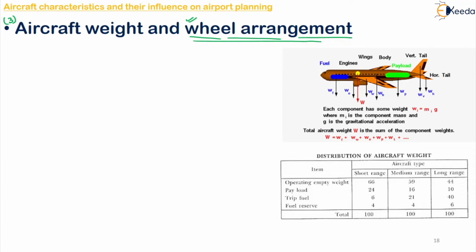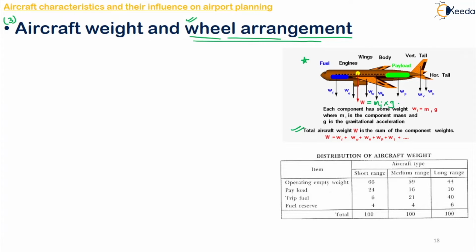So there are so many components of your aircraft, right? Like your fuel, engine, wings, body, payload, vertical tail, horizontal tail. Now all this will sum up and give you the total aircraft weight. Okay, and your capital W, this will act at the CG. W is nothing but the mass of each component into the gravitational acceleration.